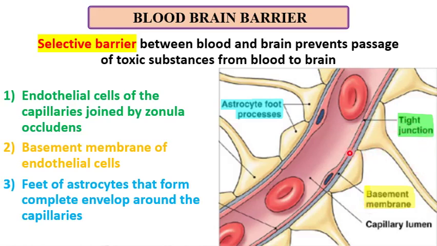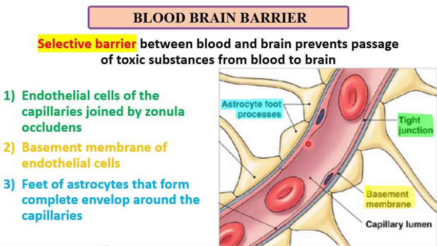First, endothelial cells of the capillaries joined by zonula occludens, which is a type of tight junction. Second, the basement membrane of this endothelial cell. Third, the feet of the astrocyte, or astrocyte processes, that form a complete envelope around the capillaries.